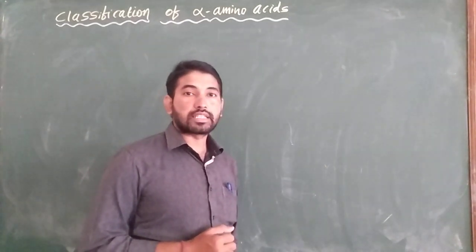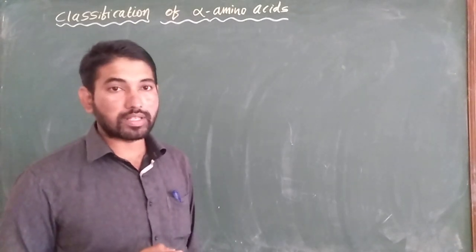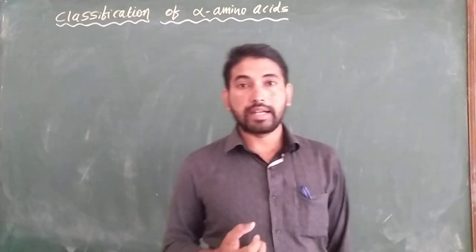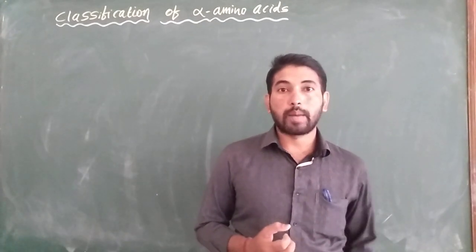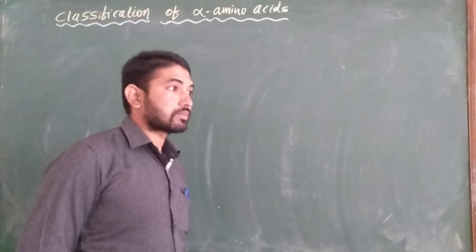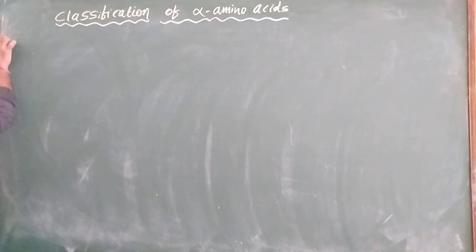Amino acids are classified into three types: the first one is acidic amino acid, second is basic amino acid, and third is neutral amino acid. These are classified based on their nature.